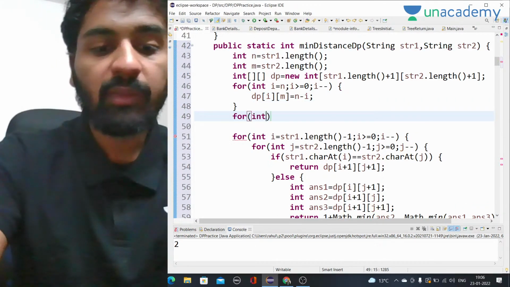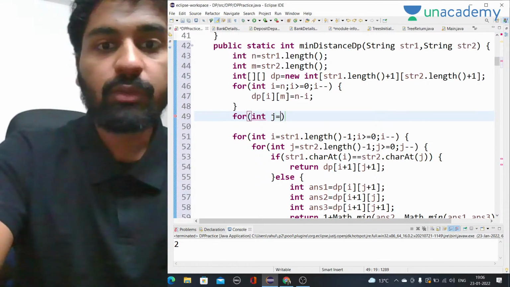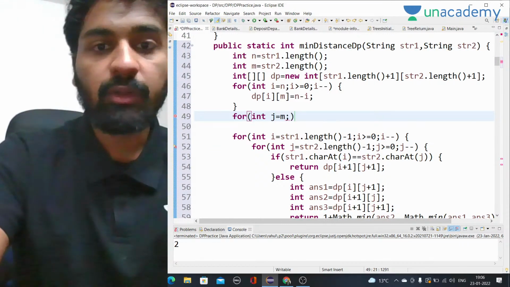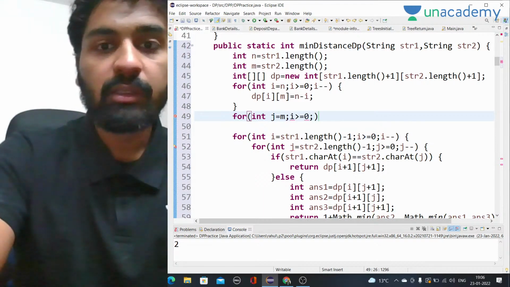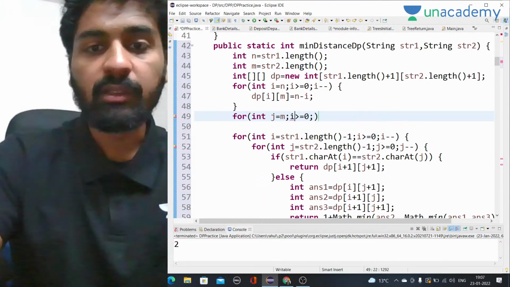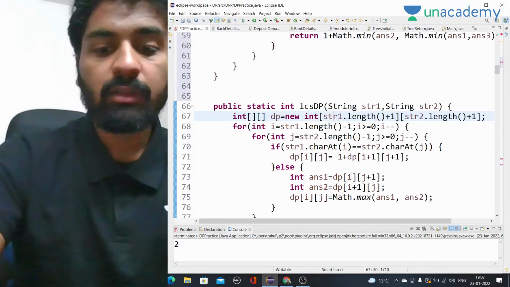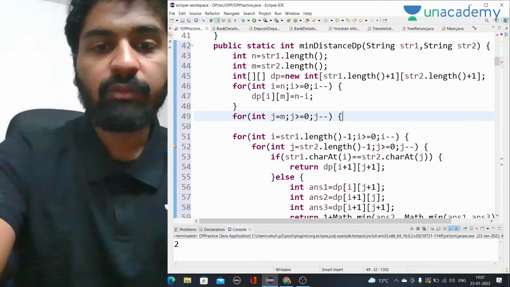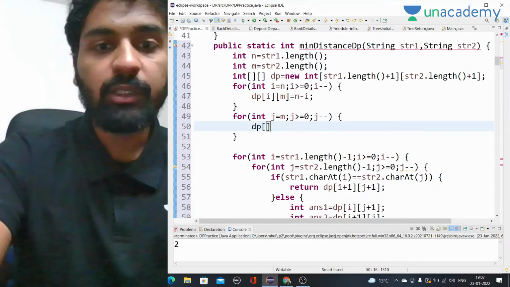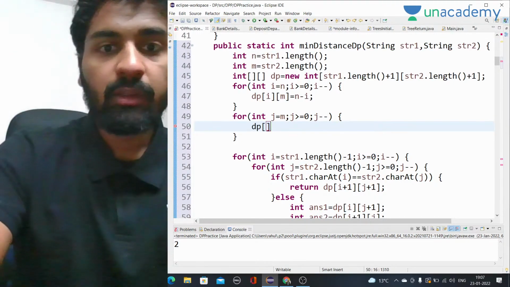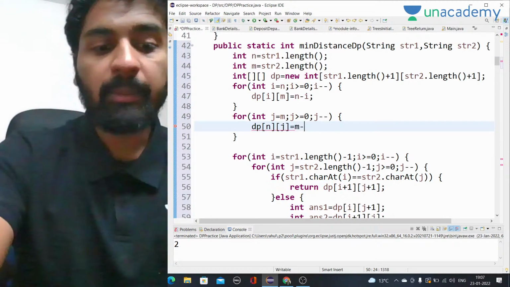So for int j is equal to m, we are going to start from m, and j should be greater than or equal to 0, and j minus minus. So we are taking j here, and what we have to actually do is make dp of n and j, dp of n j, equal to m minus j.